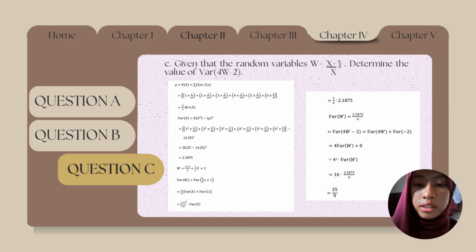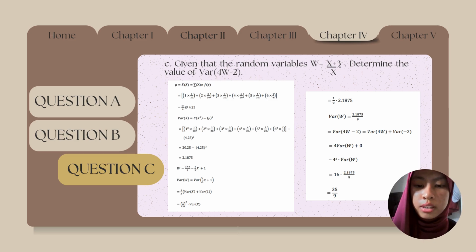Now, to find variance W, we first divide X plus 3 by 3. So we get 1 over 3 X plus 1. And then we write it in variance W. So we get variance W equals variance of 1 over 3 X plus 1. Then we bring the 1 over 3 outside the bracket. Then we get 1 over 3 squared times variance X plus variance 1. Then we get 1 over 9 times 2.1875.